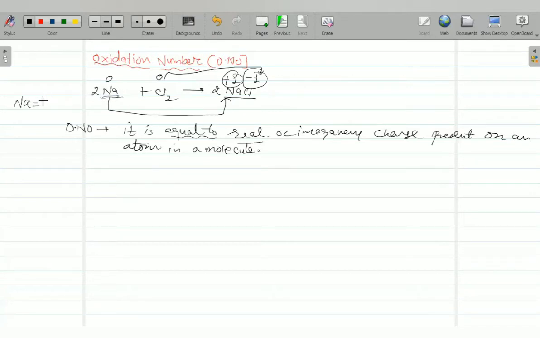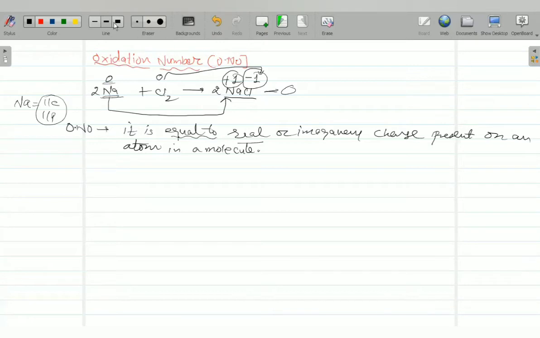Zero charge, because Na has 11 electrons and 11 protons. There is no charge. So charge is zero, oxidation number is zero. Cl2, there is no charge, zero. But in NaCl, total charge is zero because plus and minus are equal. But individually, ions have certain charge. So there are certain rules which we follow to assign an oxidation number to each element.